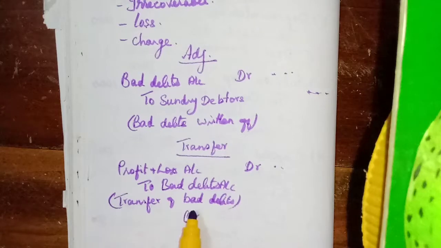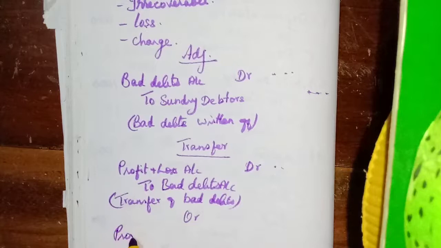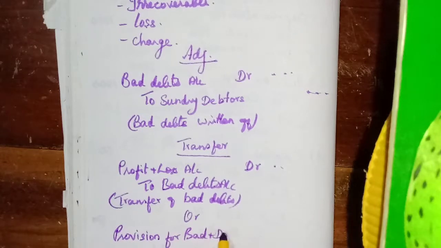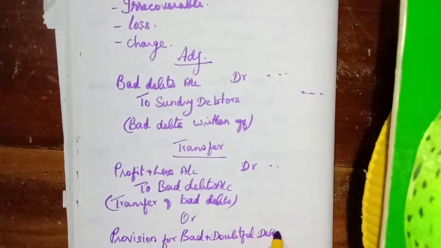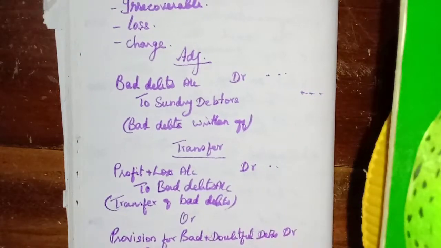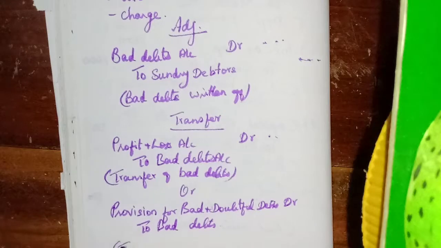Provision for bad and doubtful debts account debtor to bad debts, transfer of bad debts.